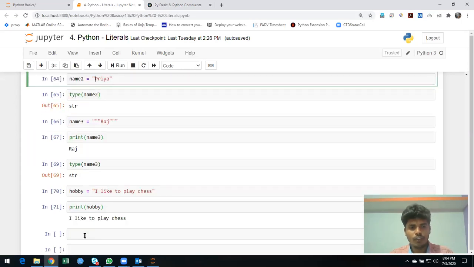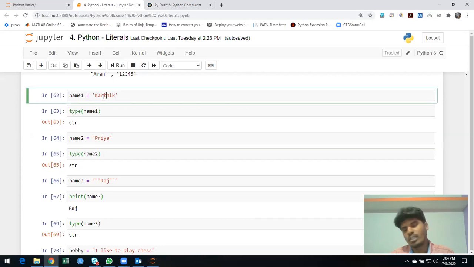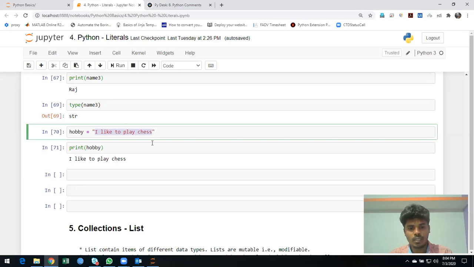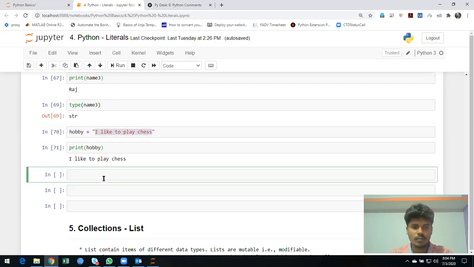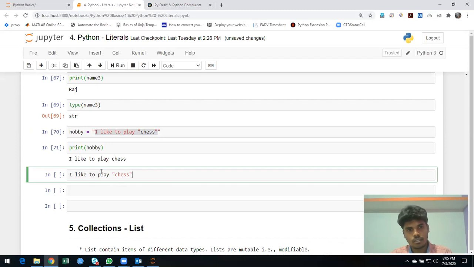Okay, if I want to put a double quotation inside a single quotation string. I'm going to highlight the chess alone. I need it like this. Okay, this is the value I want to get. How do I create a string like this?